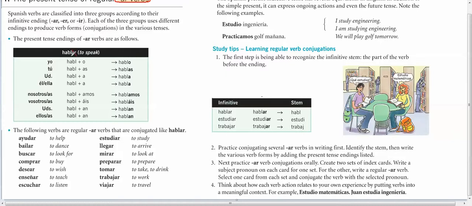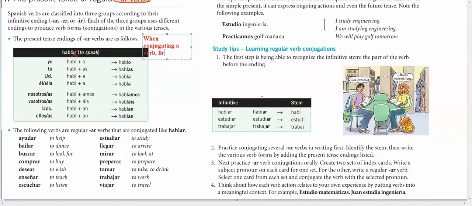I'm going to drop the AR, ER, or IR. So when conjugating a verb, first drop the AR, ER, or IR ending.